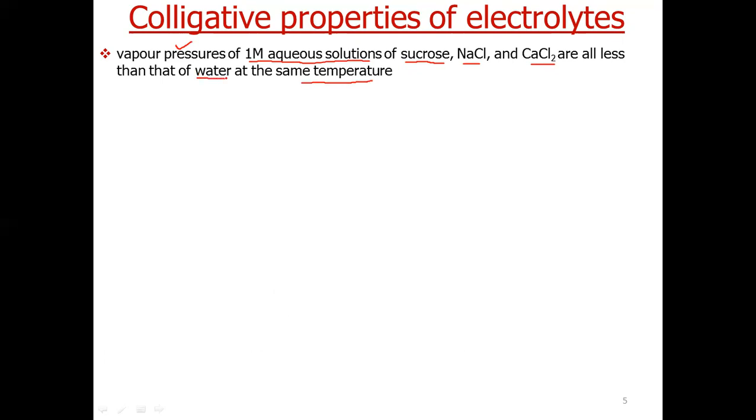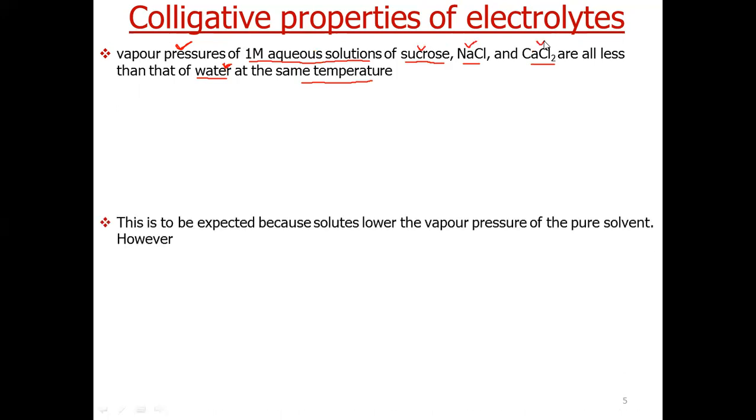First thing is that their vapor pressure will be less than pure water. Why? Because vapor pressure of a solution is always less than vapor pressure of pure solvent when we prepare the solution by adding a non-volatile solute. All these solutes are non-volatile.